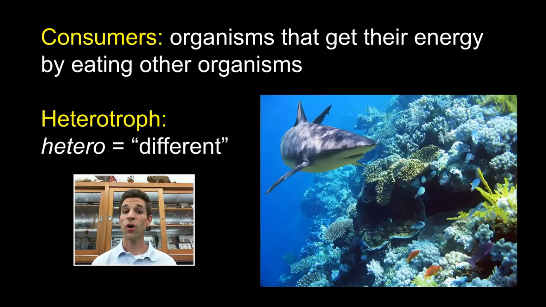And then, of course, in all ecological settings, we have consumers. These are organisms that get their energy by eating other organisms. So typically we think of animals, but they're not the only organisms that do this. And we call these organisms heterotrophs. Hetero means different, meaning that the organism has to go eat a different kind of organism in order to get the energy that it needs. And consumers are different than producers because consumers have to get their food from other organisms, whereas producers, for example the plants, actually make their own energy source.